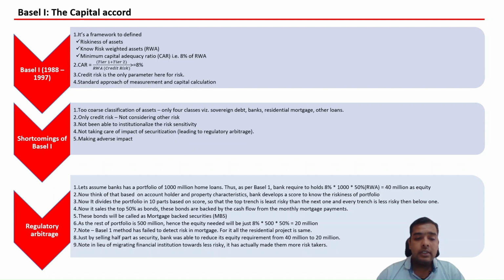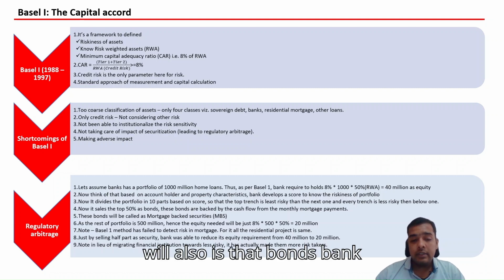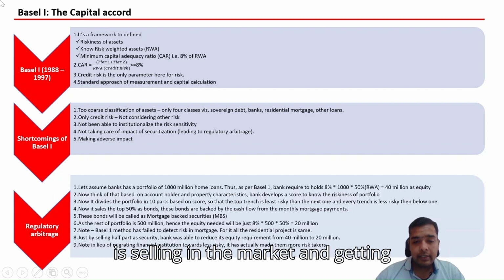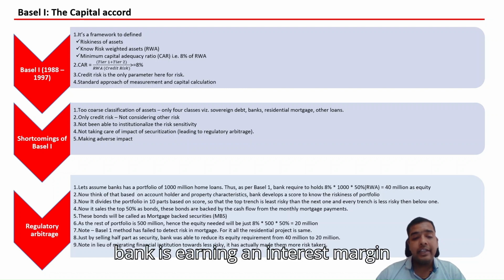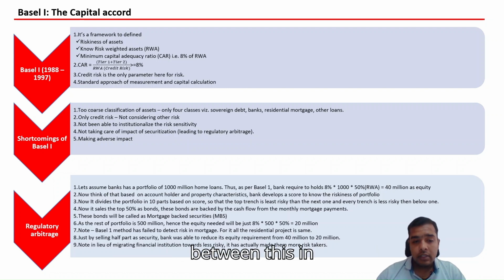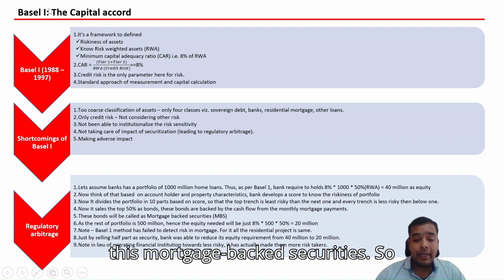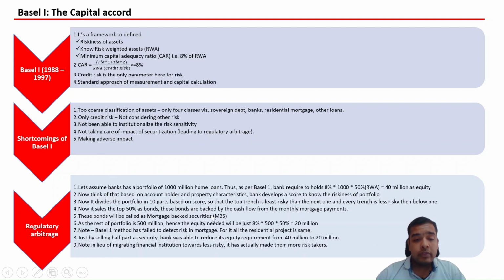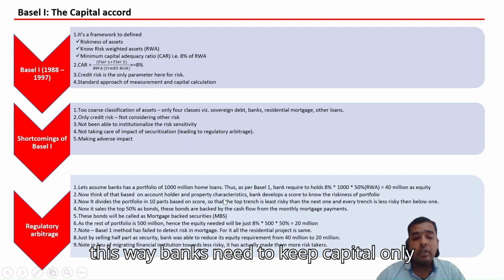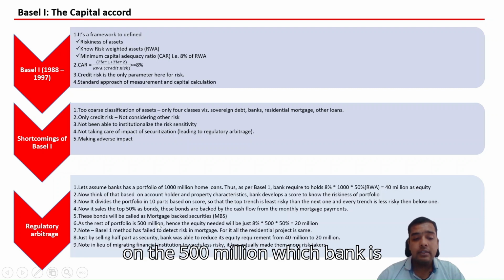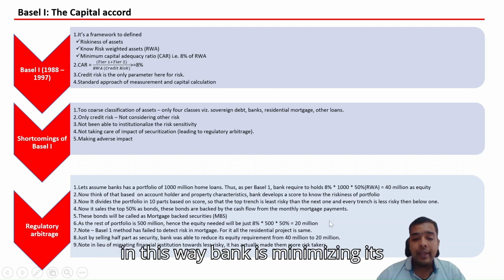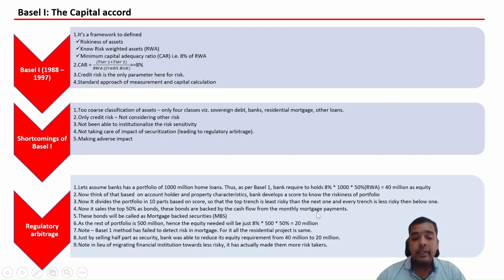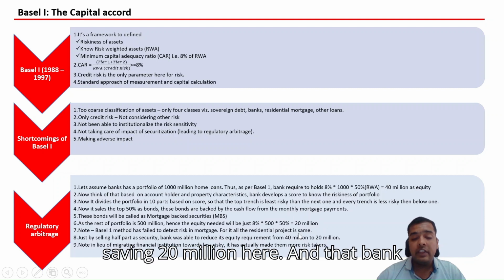The bank sells that bond in the market, gets the money, and earns an interest margin on this mortgage backed security. This way the bank needs to keep capital only on the 500 million to which it is directly exposed as a home loan. In this way the bank minimizes its capital requirement to 20 million and saves 20 million.